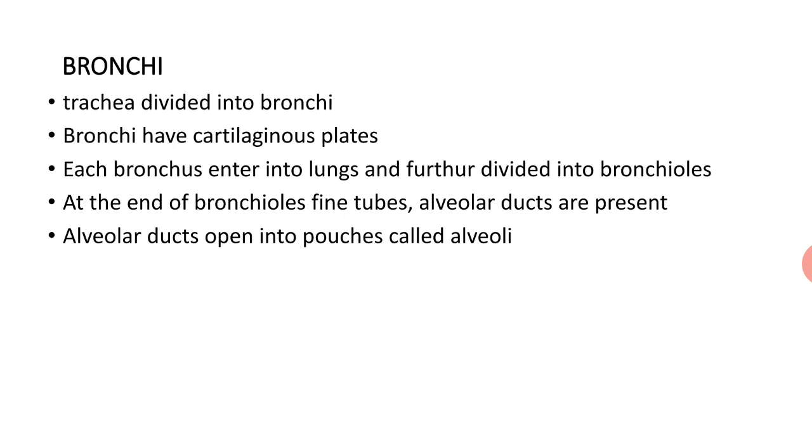The next part is the bronchi. Trachea is divided into several branches that we call bronchi. Bronchi have cartilaginous plates. Each bronchus enters the lungs and is further divided into small branches called bronchioles. At the end of the bronchioles, there are tiny pouches or fine tubes, and we call these fine tubes alveolar ducts. Further, alveolar ducts open into pouches called alveoli.